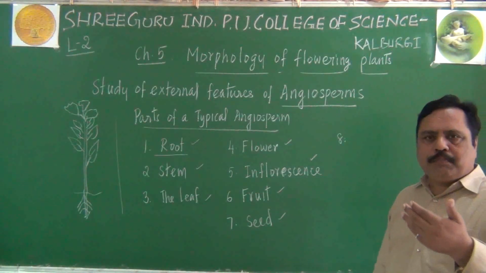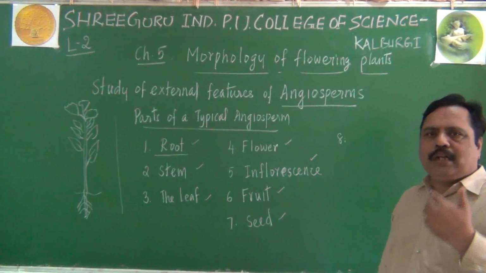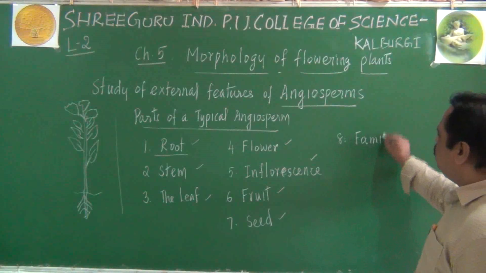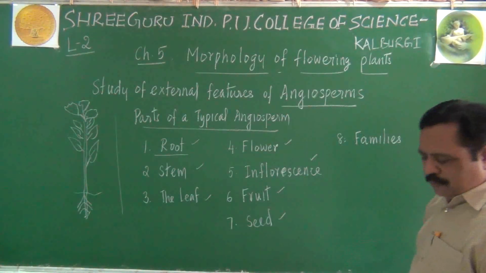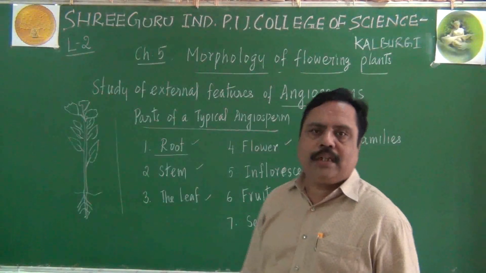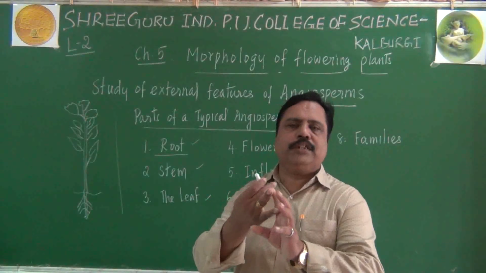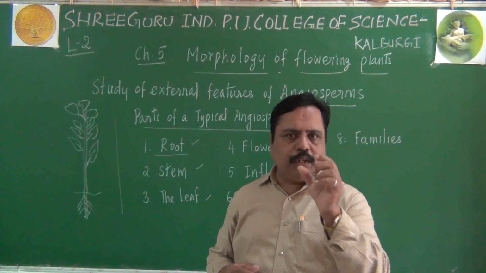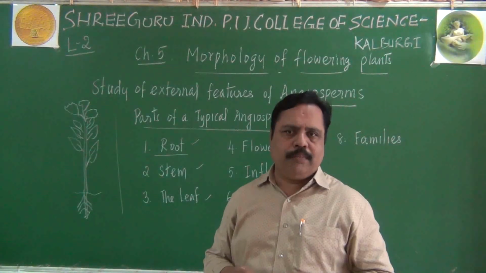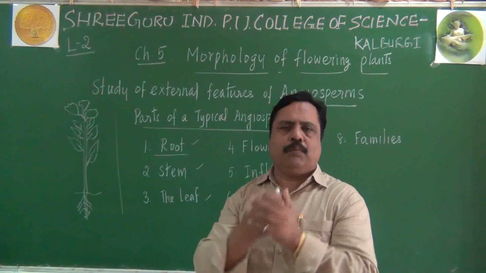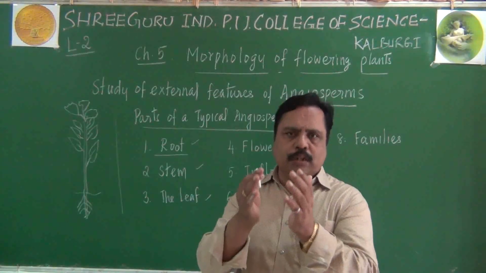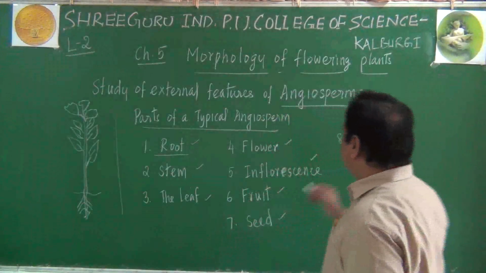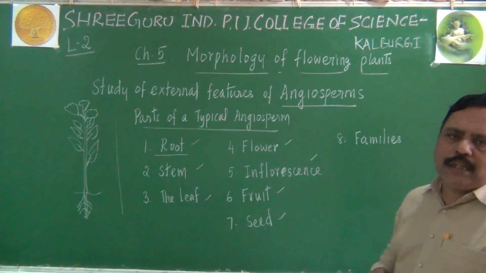Otherwise, to describe a plant, what are the different terminologies we will be using, and the angiosperm families you will be studying here. Family refers to what? Kingdom, division, order and family. That taxonomical unit is called family. A group of similar plants exhibiting some general characters will be included under families actually.